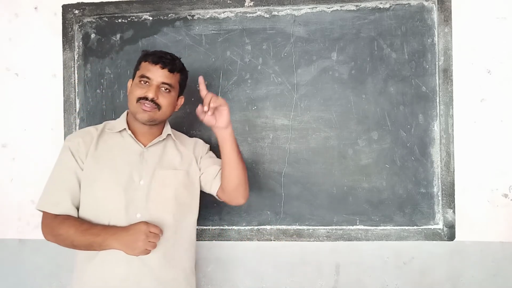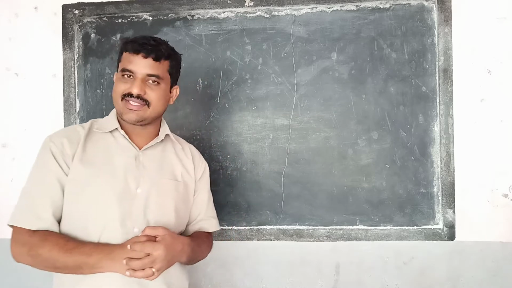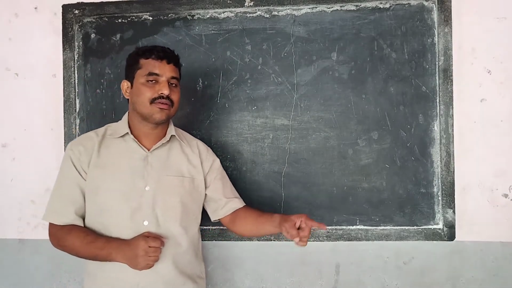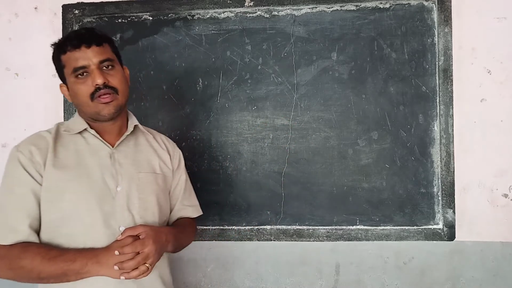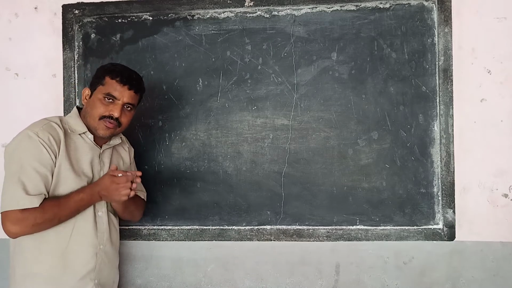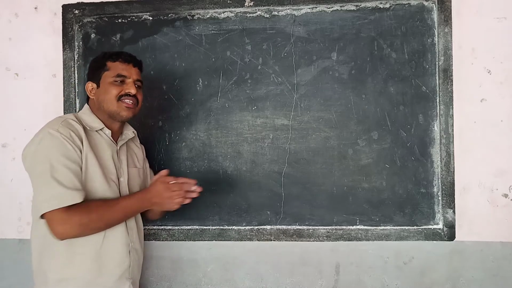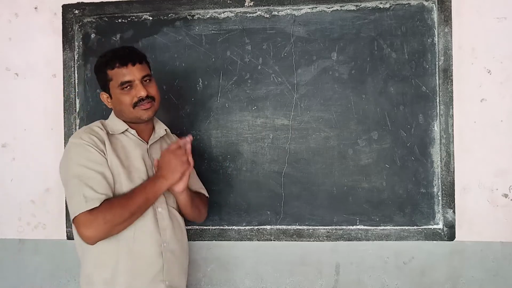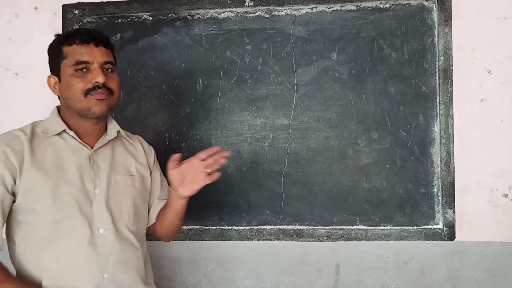What is science? A systematic process of acquiring knowledge. Gaining knowledge is not that simple; we have to follow some system, some order, some principles, some process. What is that process involved?